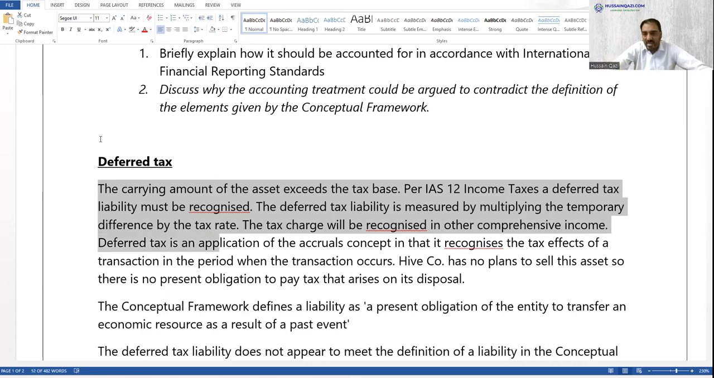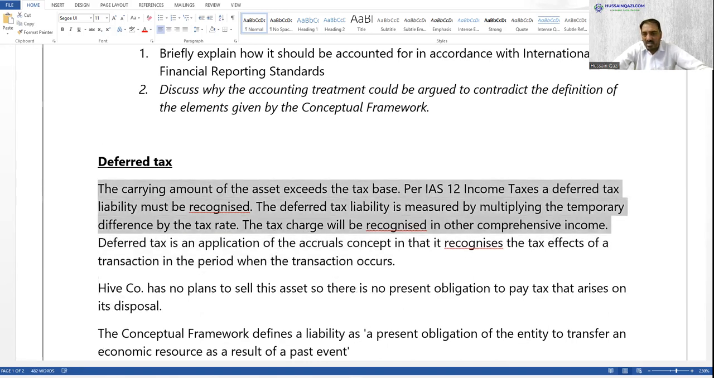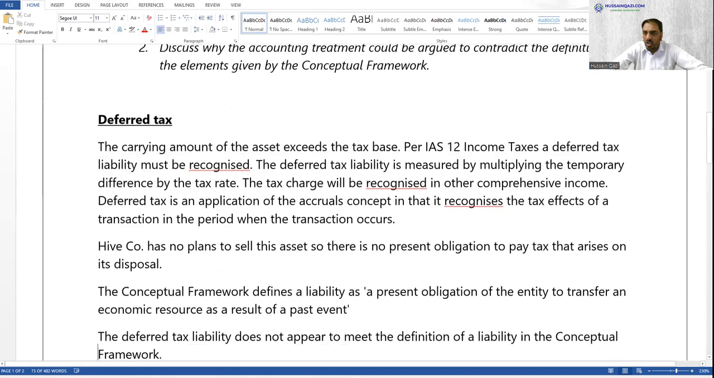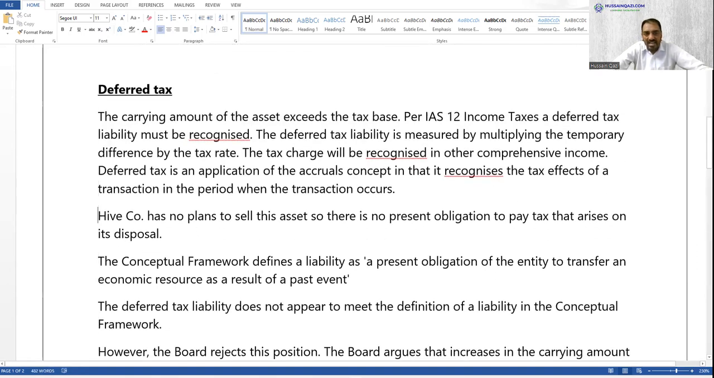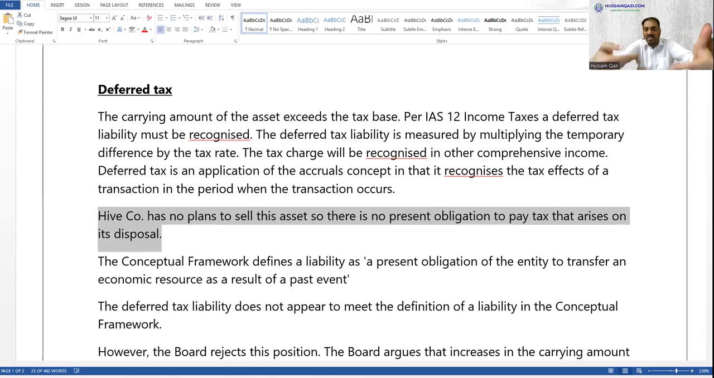Deferred tax is an application of accrual concepts, added to recognize the tax effect of a transaction in the period the transaction occurs. This is the knowledge area of the accounting issue. Very basic. Hive has no plans to sell its assets. There is no present obligation to pay tax arising on disposal. Now, the points of discussion here start with the conceptual framework.